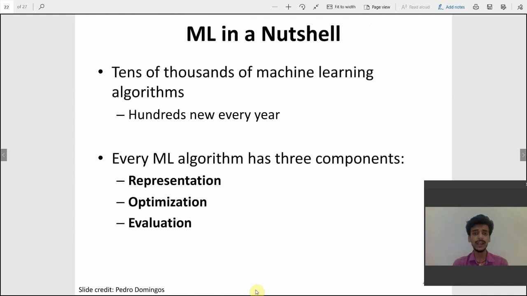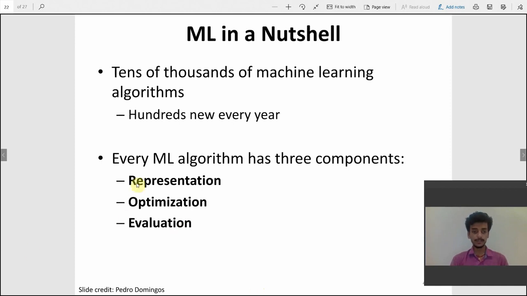So, ML in a nutshell. ML has thousands of algorithms, and hundreds of new algorithms are built every year. You can't learn every algorithm, but you need to learn the main algorithms like regression, linear regression, and other algorithms.